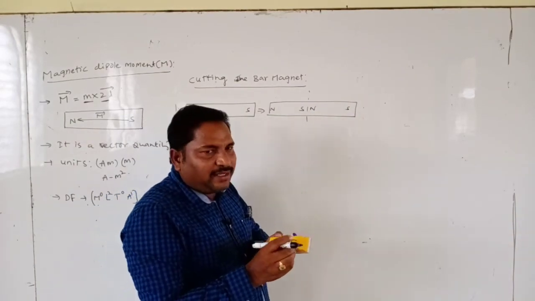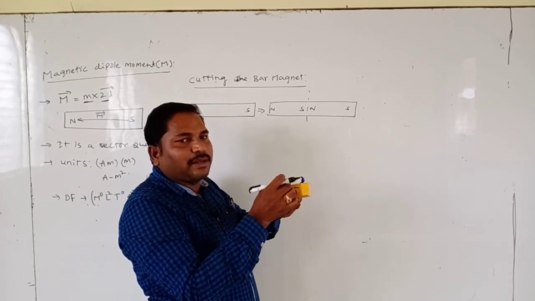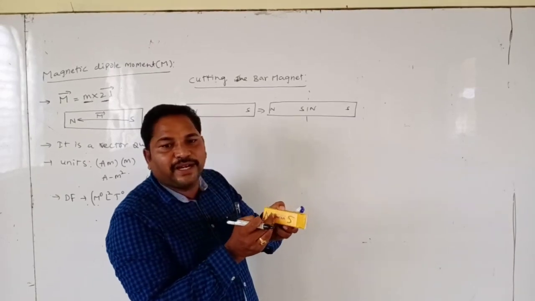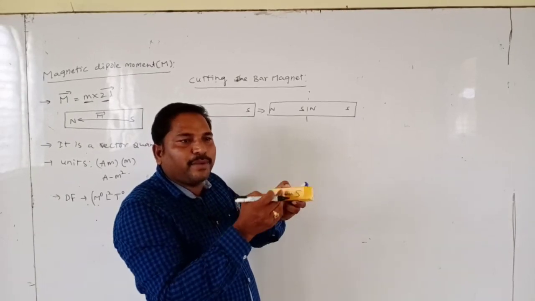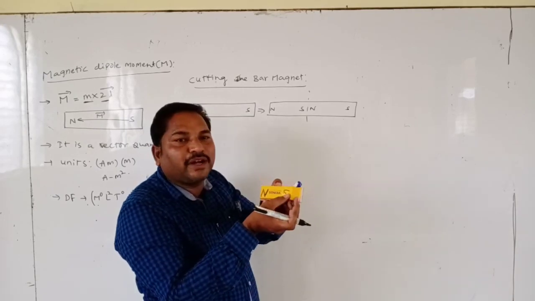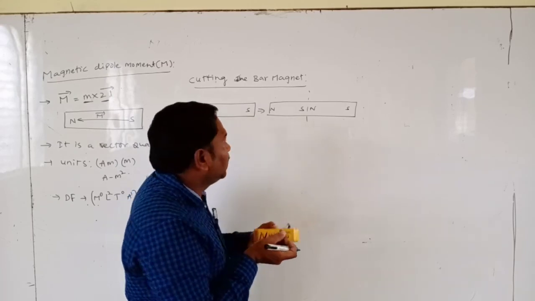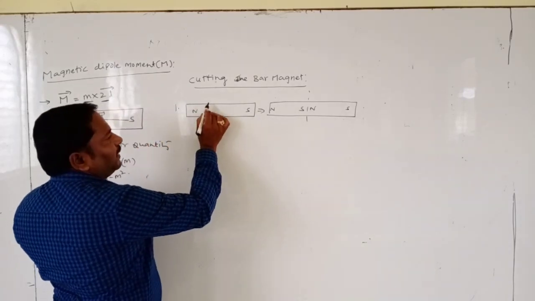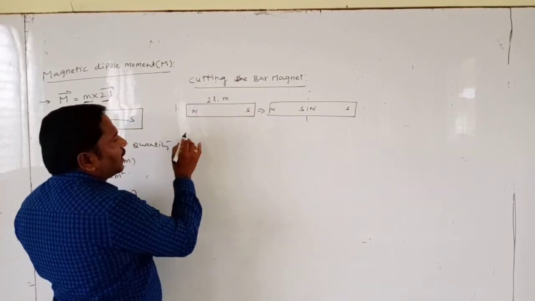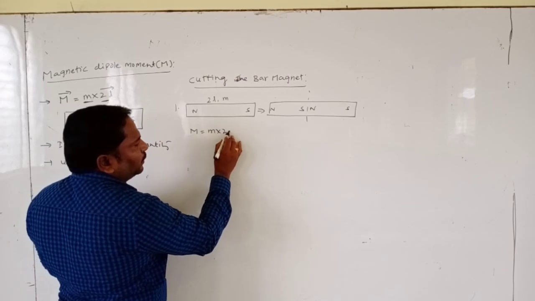Here magnetic material remains the same. The material is not divided, only the length of the bar magnet is divided. That means the attractive power of the bar magnet remains the same. Length becomes half. Originally, length of bar magnet 2L, pole strength M. Now what is the magnetic moment? M into 2L.